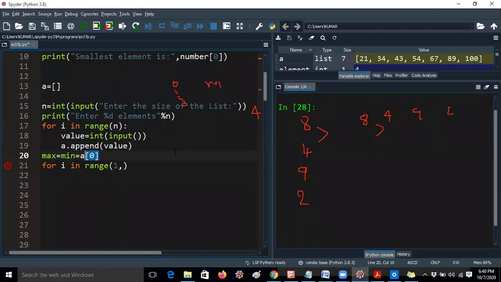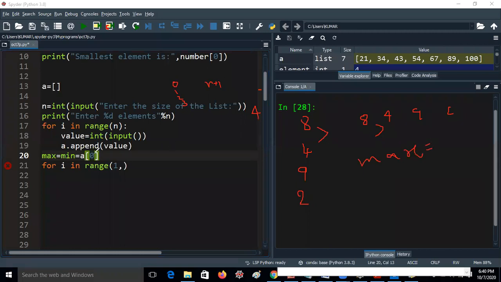Okay, so now according to that line I am writing here, max equal to a of 0. A of 0 value is here. This is the 0 position, this is 1, this is 2, this is 3. Okay, these are the positions. I'm just rounding the square brackets like this. So max equal to 8, min equal to 8. So both are 8 only.